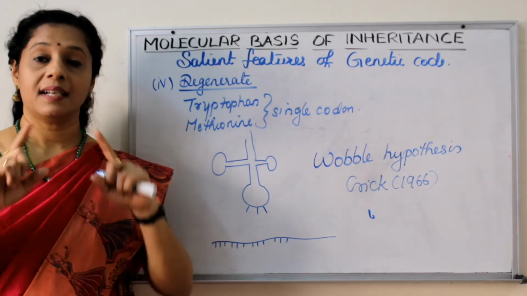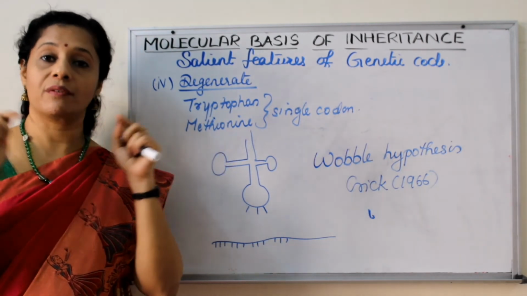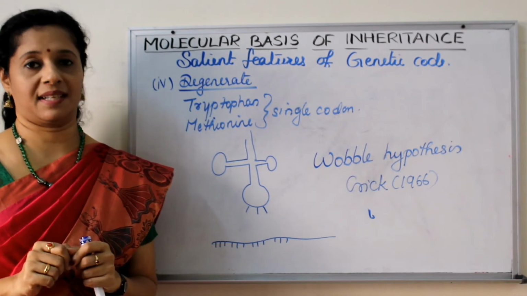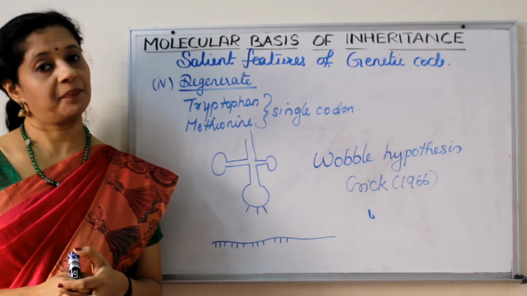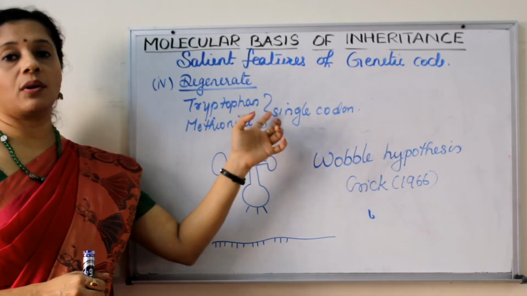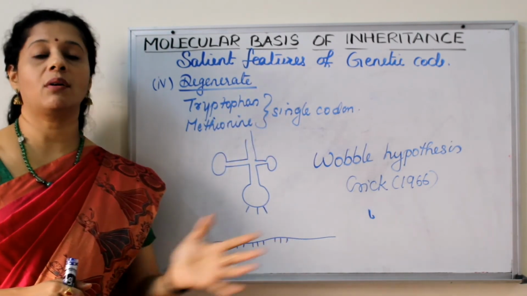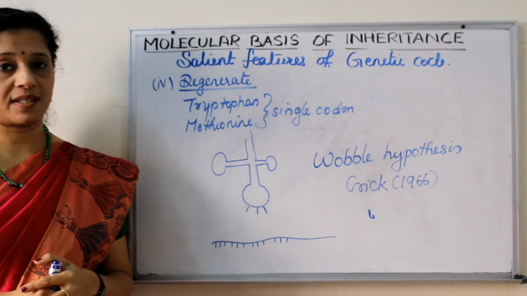In the same way, different codons can code for one single amino acid, except in the case of methionine and tryptophan. They are coded by only a single codon; the rest are all coded by more than one codon.